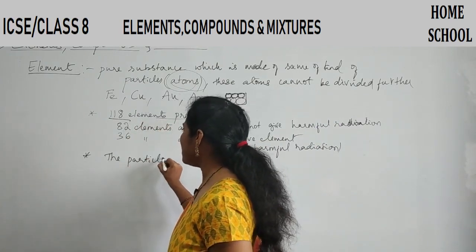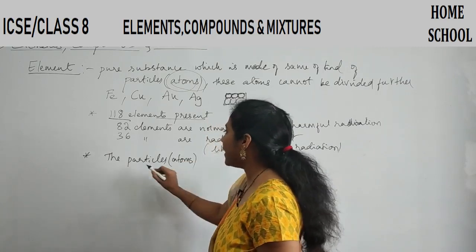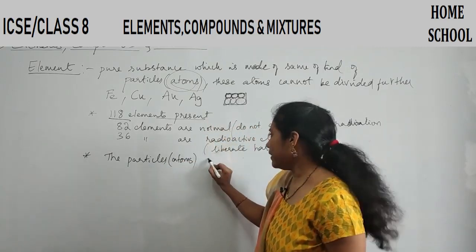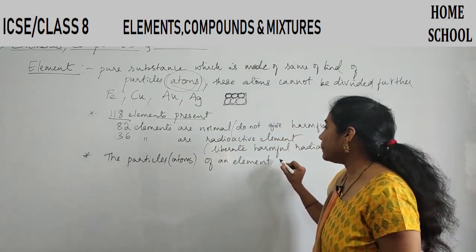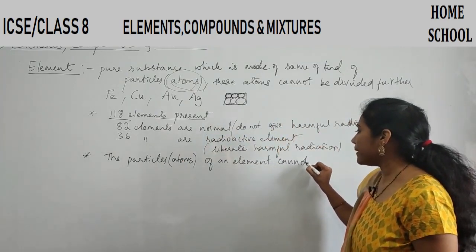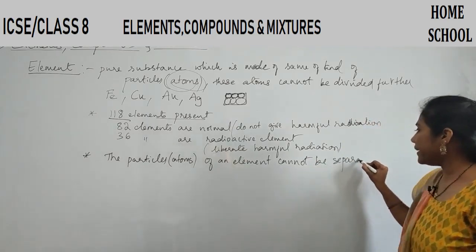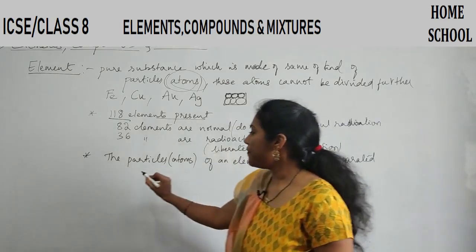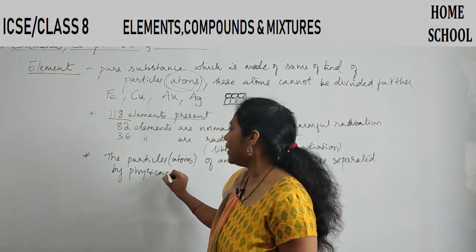So what particles are there in an element? You call that particle an atom. Okay, so the particles or atoms of an element cannot be separated by physical methods. Cannot be separated by physical methods. This is a very important point.